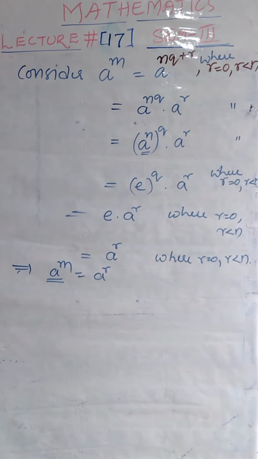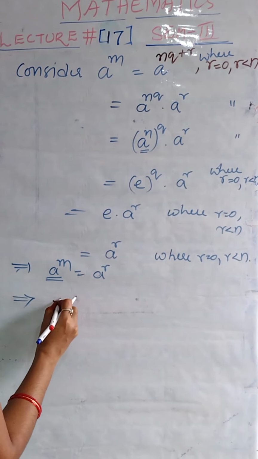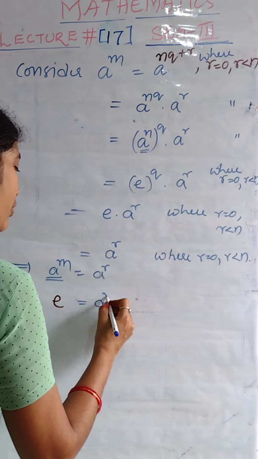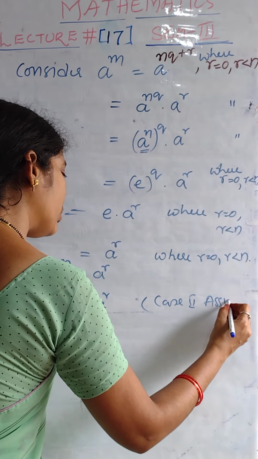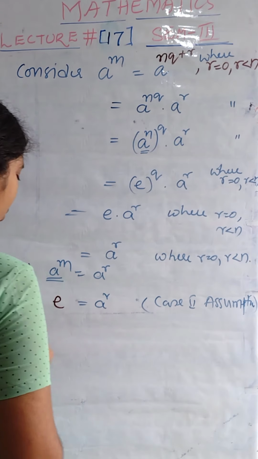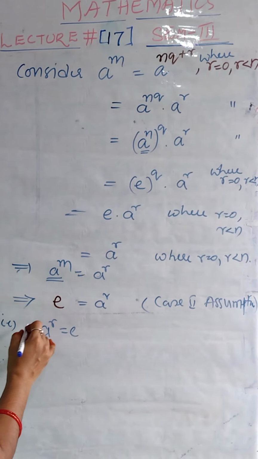So instead of a power m, we can write it as e, where this is from case 2 assumption. That means we get a power r value is equal to e.